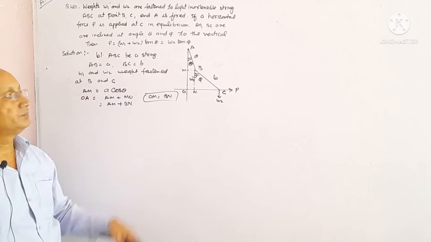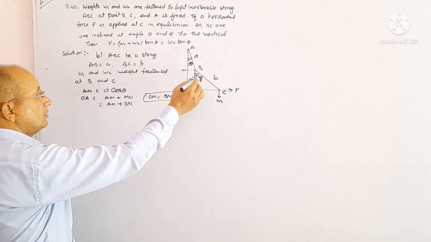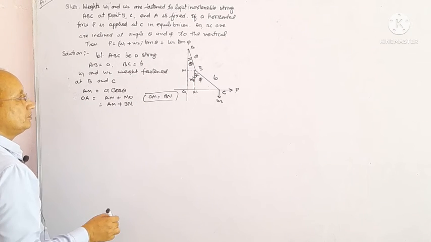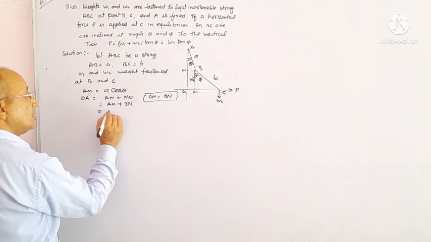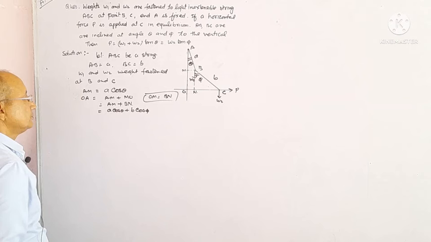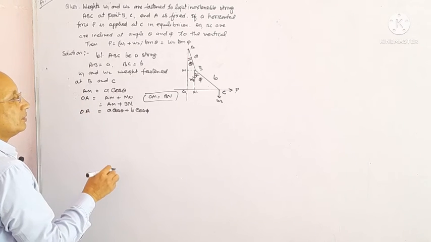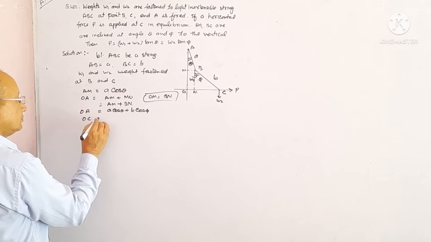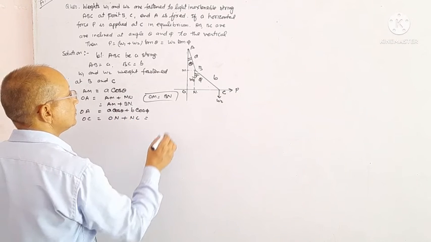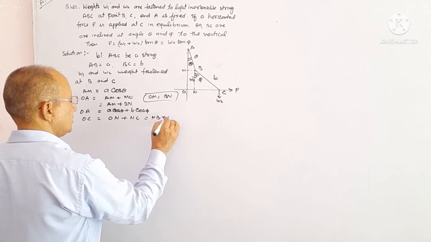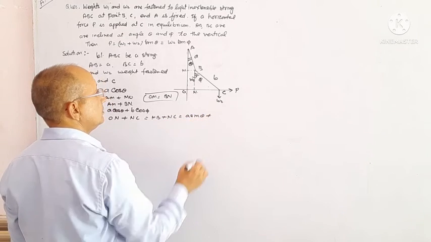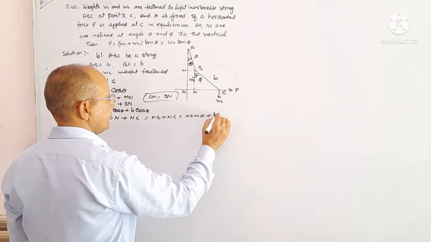In this triangle, AM equals to a cos theta, and in this triangle CBN, BN equals to b cos phi. So AO equals a cos theta plus b cos phi. OC equals ON plus NC, ON equivalent to MB, MB equals a sin theta, NC equals b sin phi.